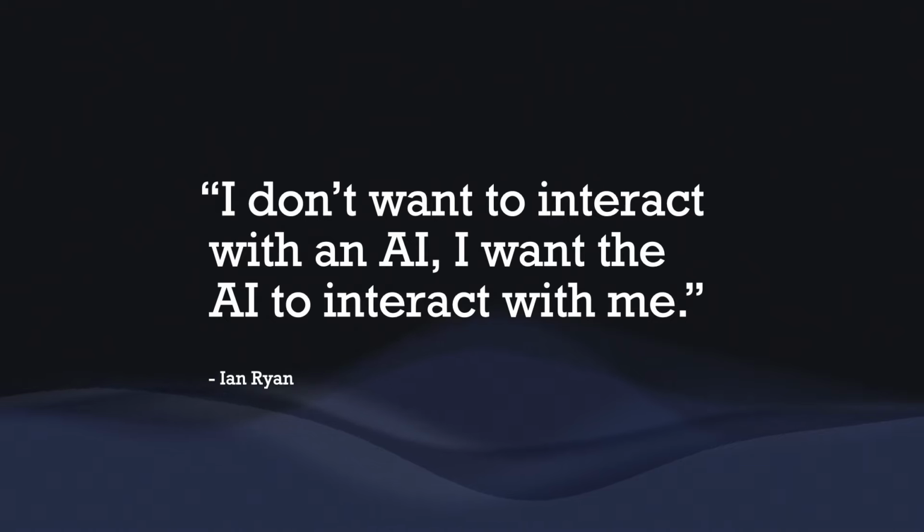Whereas what I want is I want the AI to interact with me. So I want the AI to start the conversation. I want the AI to ask me to do something. I want the AI to have the ability to see me or be aware that I am here, and then to want to start a conversation or not. I want it to make a decision and decide if it should interact with me like any other sentient person would.